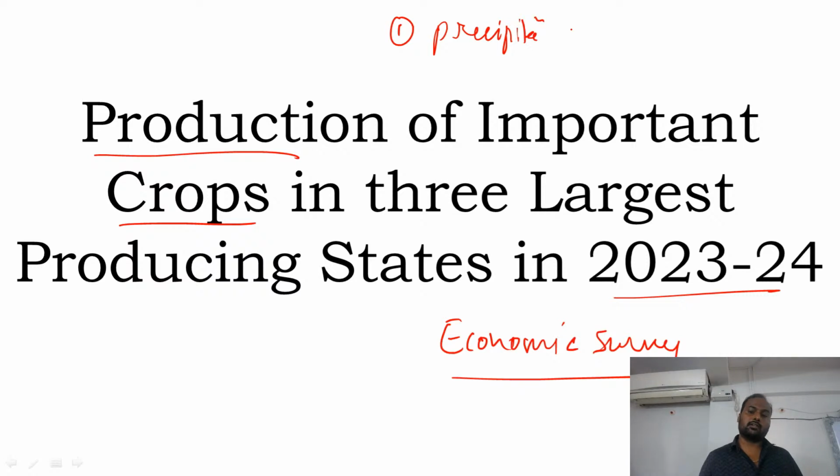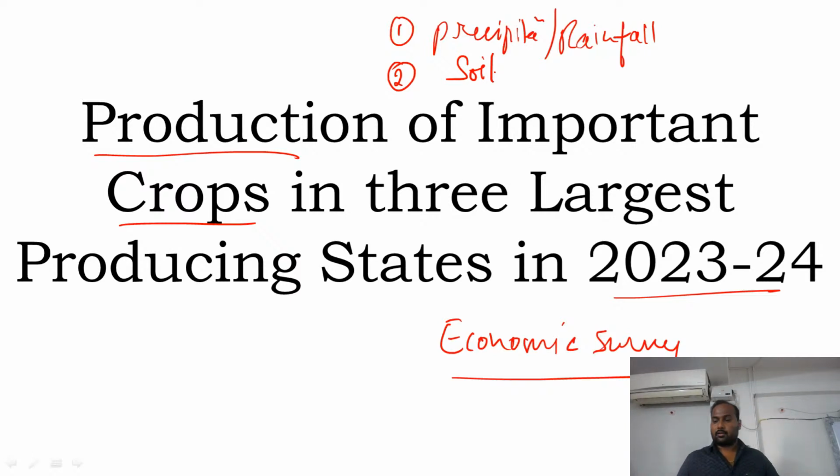So the regions having high rainfall generally try to grow water intensive crops like rice, rubber and so on. The second most important factor is the type of soil. For example, in black soils you can see good production of cotton and groundnut.